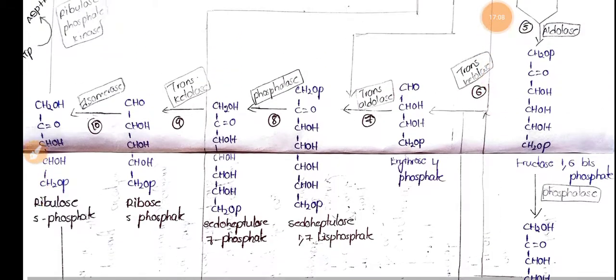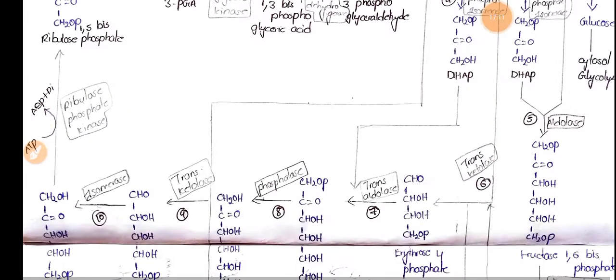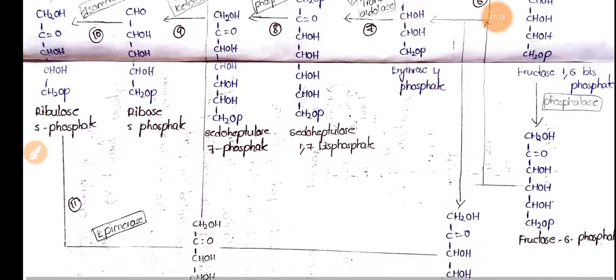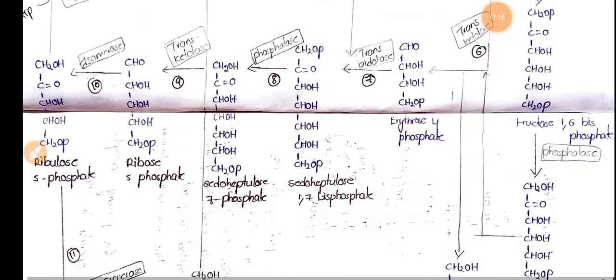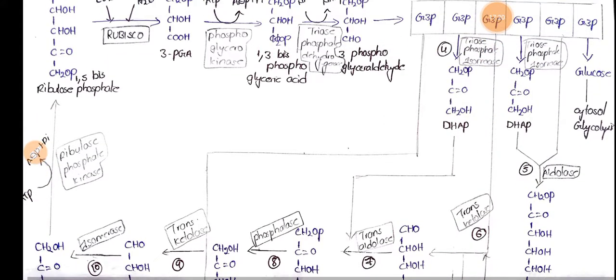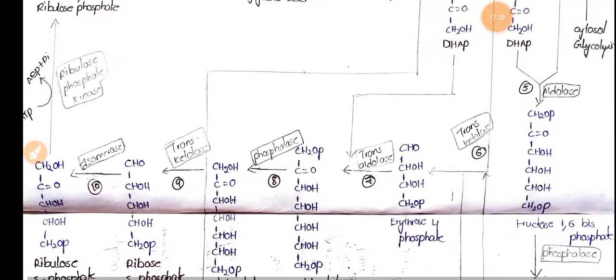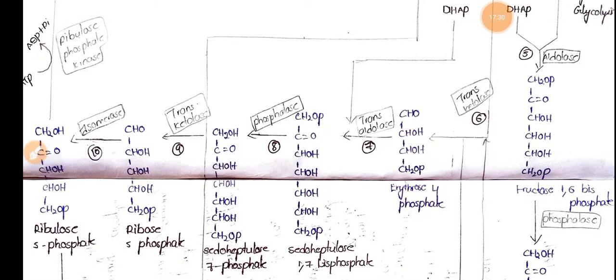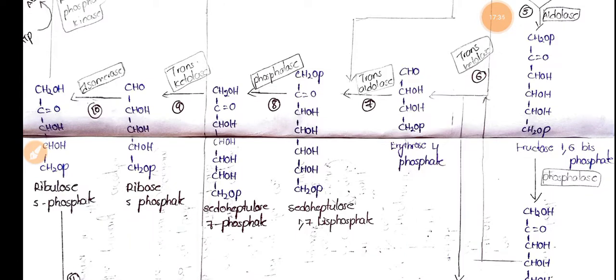Now this fructose 6-phosphate will combine with another G3P molecule to produce erythrose 4-phosphate and xylulose 5-phosphate. And this erythrose 4-phosphate is again reacting with another DHAP, which is produced from a G3P molecule by the enzyme triose phosphate isomerase. And this DHAP and erythrose 4-phosphate combine to form pseudoheptulose 1,7-bisphosphate, which is an unstable compound, and this reaction is catalyzed by the enzyme transaldolase.